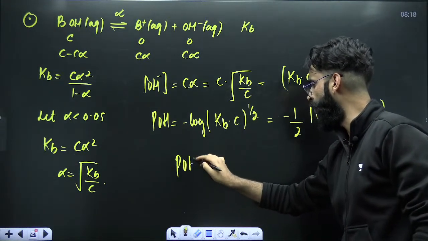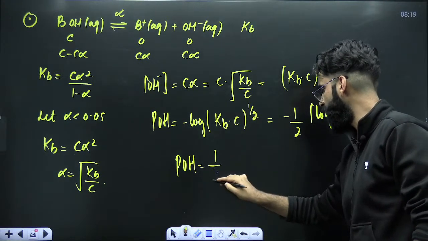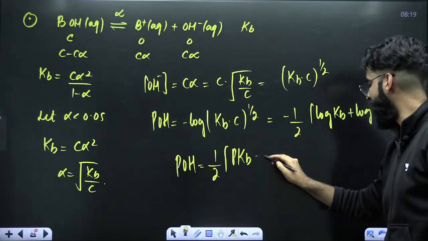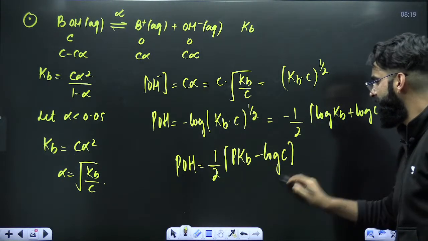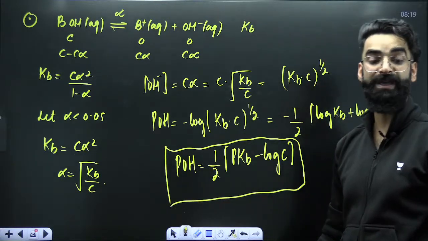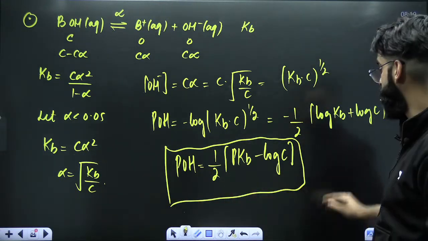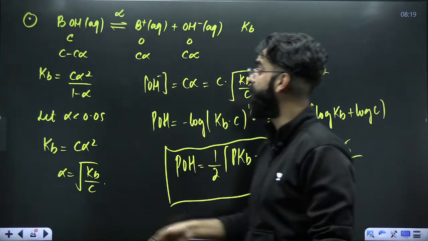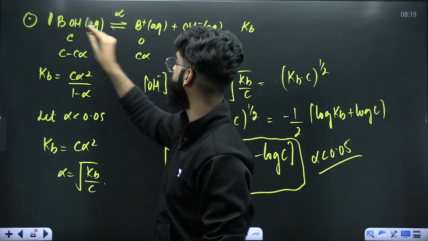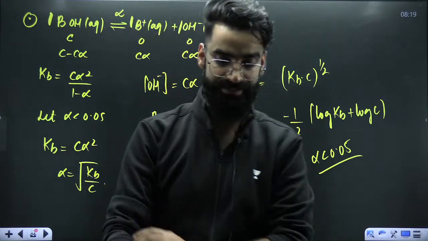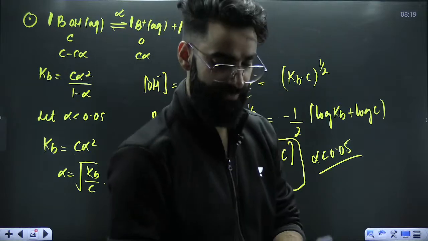You'll say pOH is equal to 1 by 2 as such, minus log of Kb is basically pKb, and then minus log of C. This result is used to calculate the pH of a weak base whose alpha is less than 0.05 and which undergoes dissociation under the stoichiometry 1:1:1.